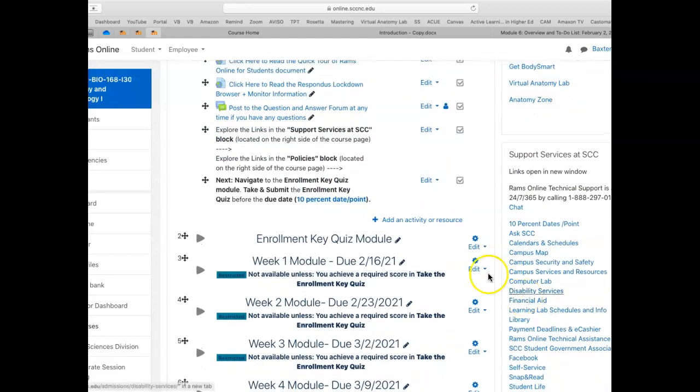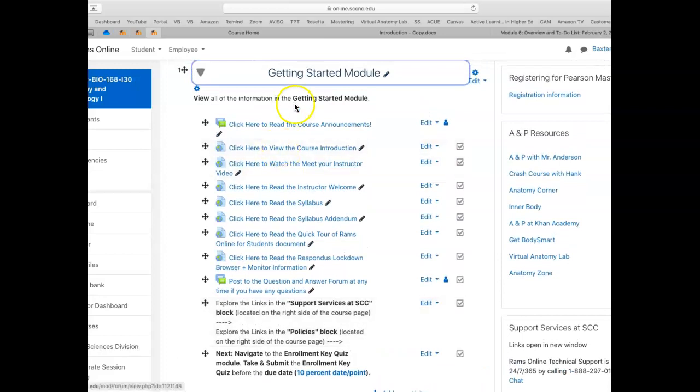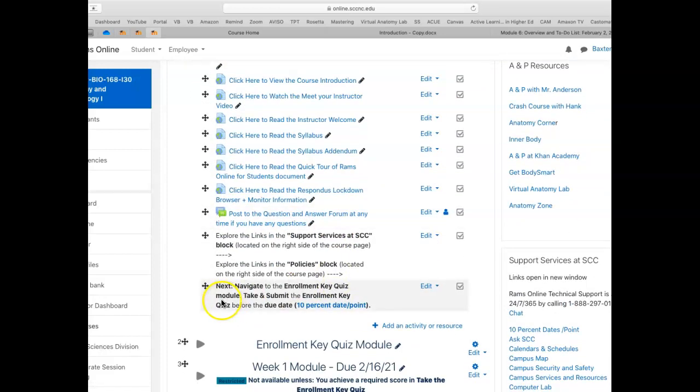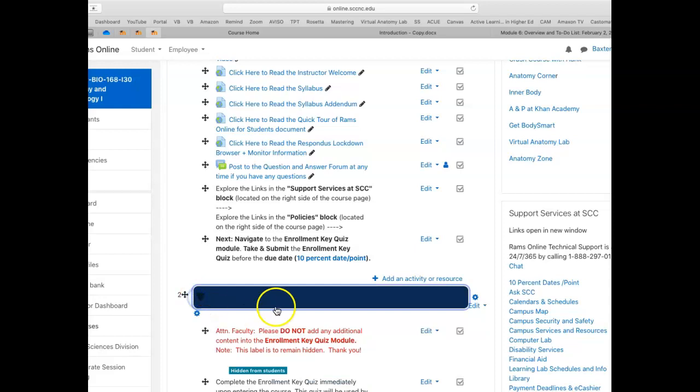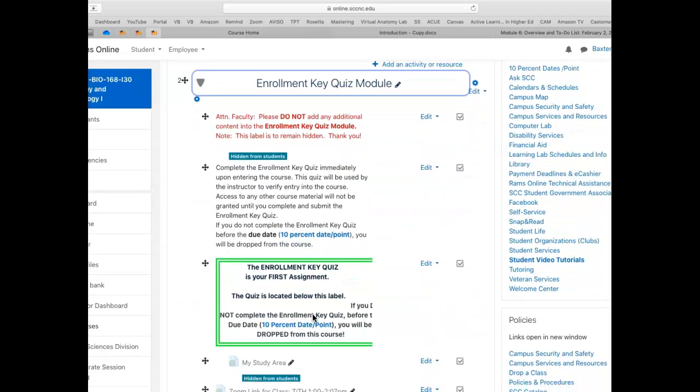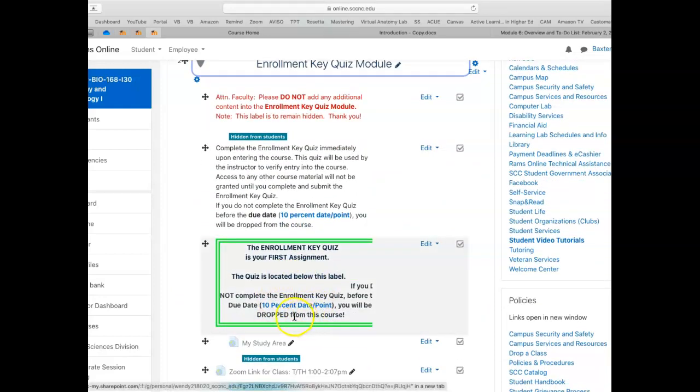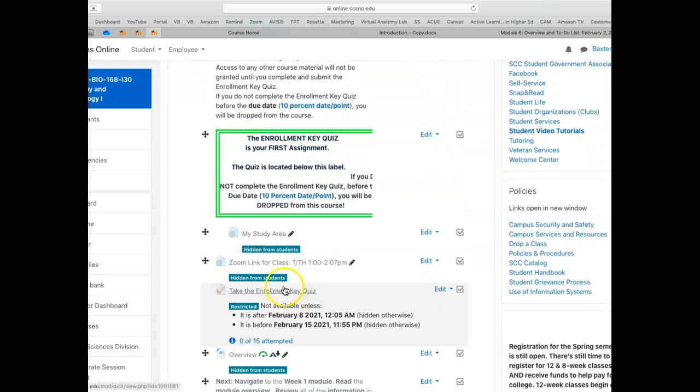Okay, so after you finish your Getting Started module, which will take you about an hour, it says navigate to the Enrollment Key Quiz. That's our next module we'll open. And you must take this quiz. Take the Enrollment Key Quiz. It's not available yet. It will be available tomorrow when school starts. And you'll have to take this quiz, or I am forced to drop you.